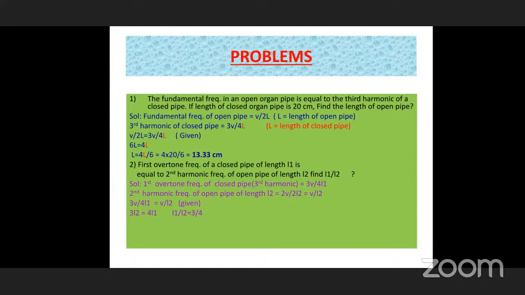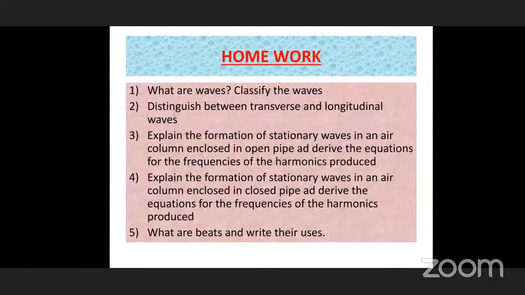The MCQ questions he will give immediately. While reading that, immediately you have to write. You practice more, otherwise you can't write in the examination. Quickly, you have to understand whether it is a closed pipe or an open pipe. First, you concentrate on whether the question is about an open or closed pipe. If it is a closed pipe, immediately you should remember 1:3:5. If it is an open pipe, V by 2L, 2V by 2L, 3V by 2L, like that you can remember. So this type of problems you have to do.